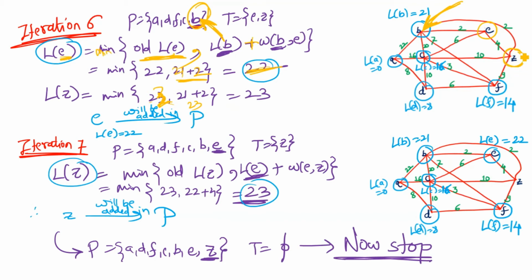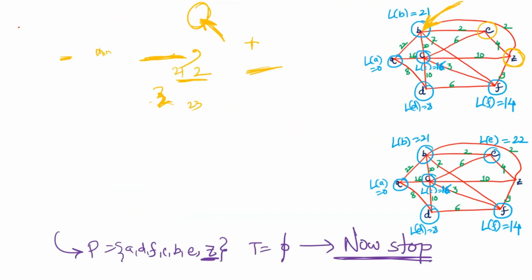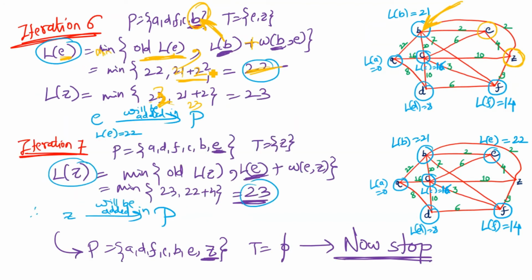Now for the length of Z, we have to find out what the old length of Z in the last iteration was, which was 23. Now the recently added vertex is B, the length of B is 21, plus B to Z, does there exist an edge? Yes, there exists an edge, that is written over here.